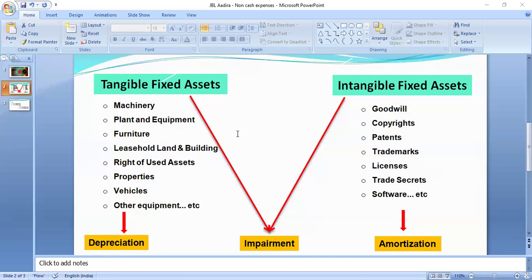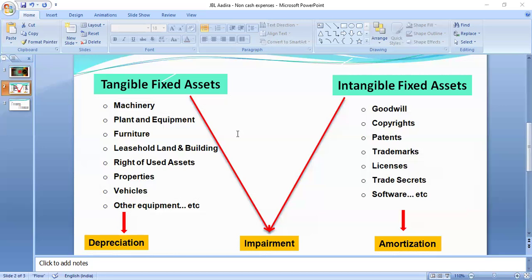Similarly, the next year, 9,000 minus 900, 8,100 will be the book value of the asset. Again, on that I will charge 10% depreciation, so the depreciation expense will be 810. This way depreciation gets calculated. So, all clear on that: depreciation is only applicable to tangible fixed assets, and these are a few examples of tangible fixed assets.